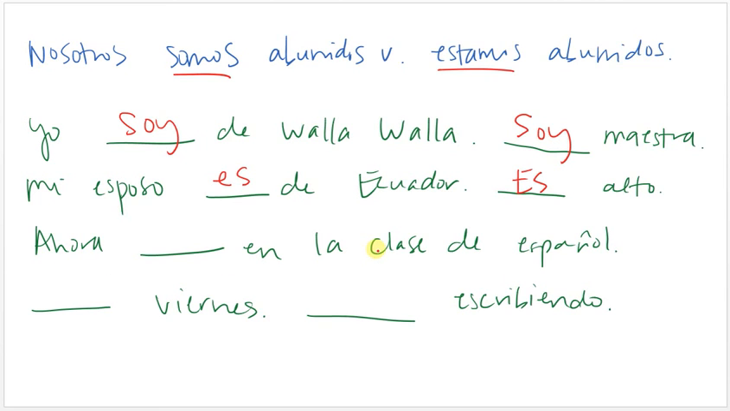Right now, I am in Spanish class. This is going to be estar because it is a location. Remember, location is always estar no matter what, so the yo form of estar is estoy. Ahora estoy en la clase de español.